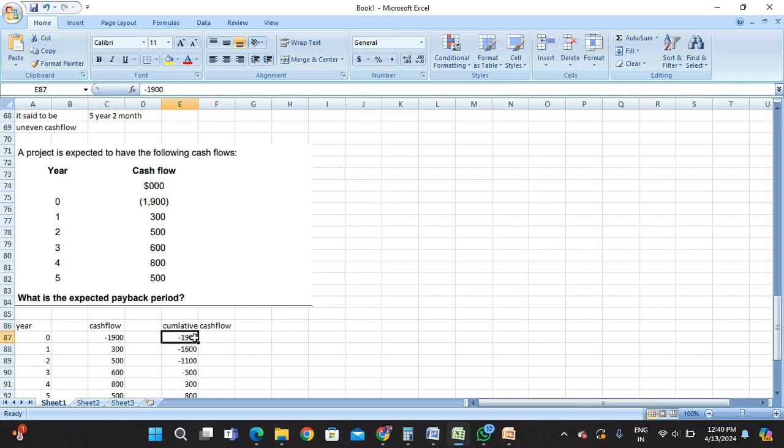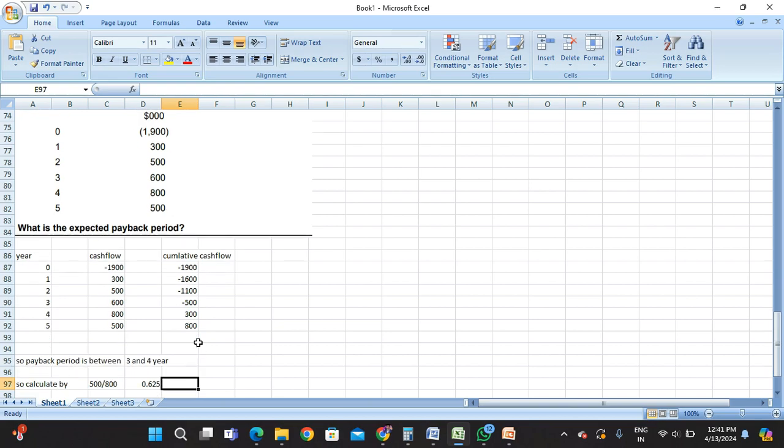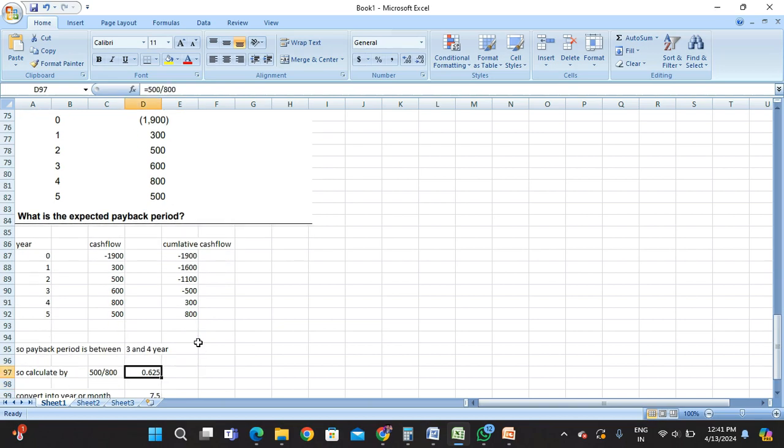Write down the years, write down the cash flows. In cumulative cash flows, just remember, in year 0 minus 1900, then plus positive 300, you will get minus 1600, then add 500, you will get minus 1100. You again add 600, you will get minus 500. Again you add 800, you will get positive 300. The payback will be between 3 years and 4 years. When negative becomes positive, in that year you will be recovering your amount. So the payback period is between 3 and 4 years.